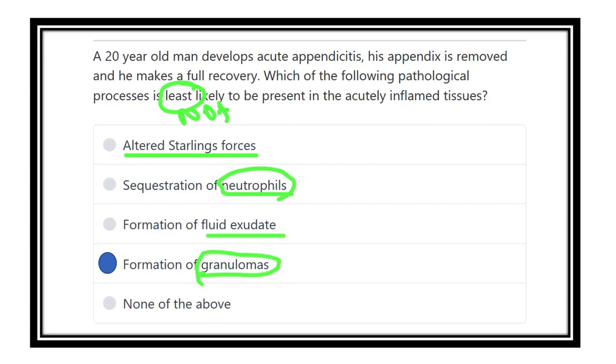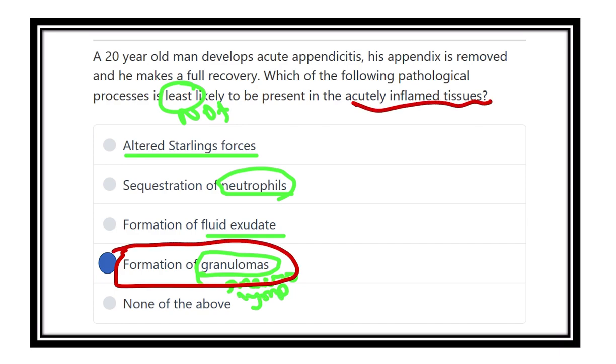Formation of the granuloma is a feature of chronic inflammation. And two other important features of chronic inflammation are the macrophage and the lymphocyte. So our answer here is the formation of the granuloma. The granuloma is not a feature of acute inflammation, because the granuloma is a feature of chronic inflammation.